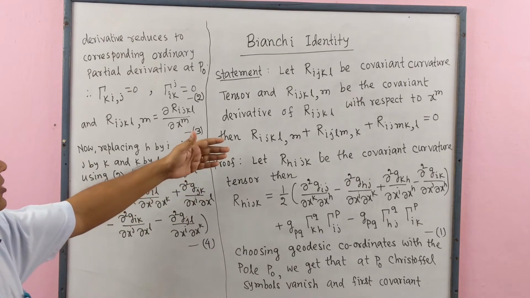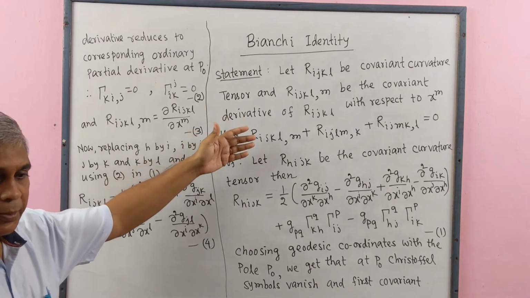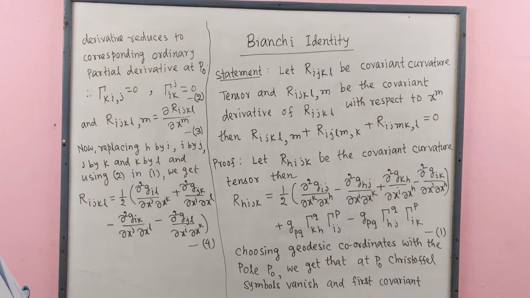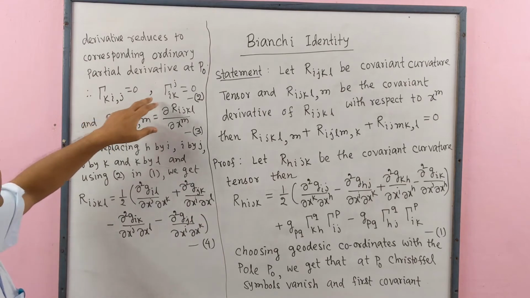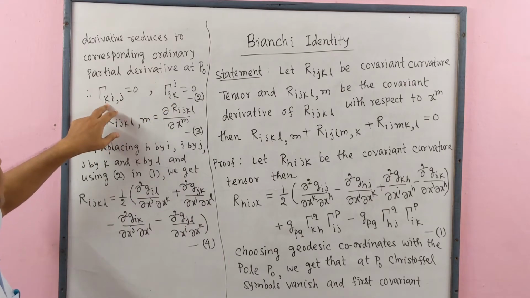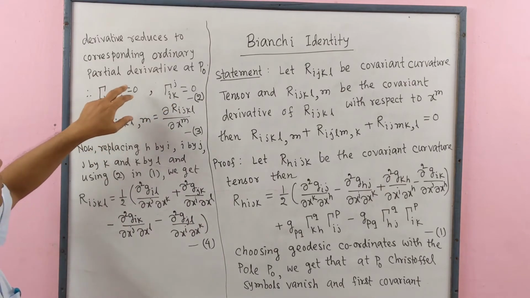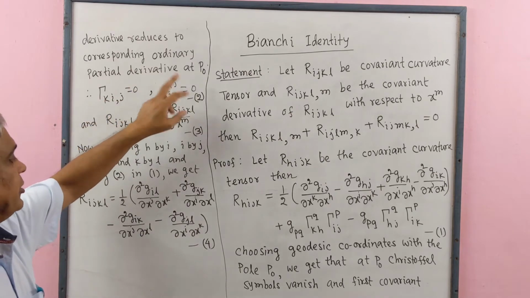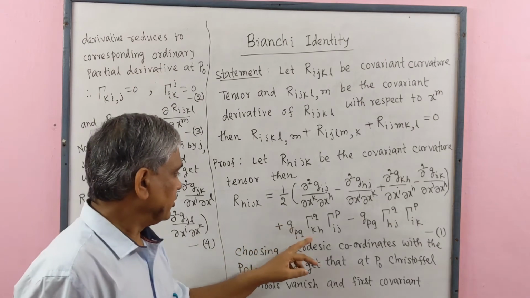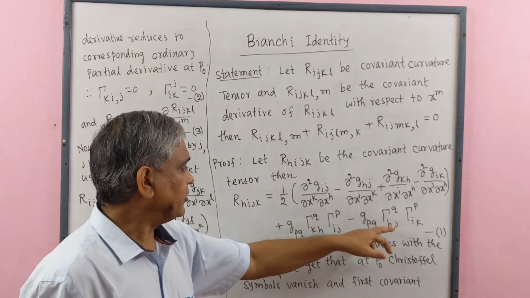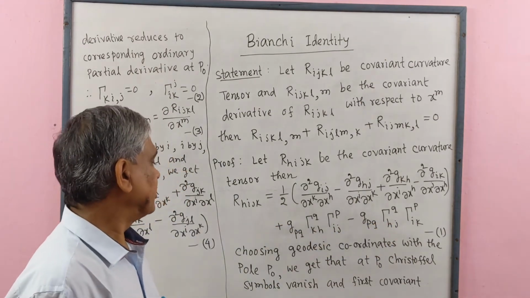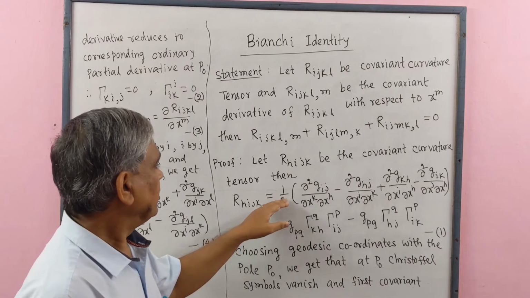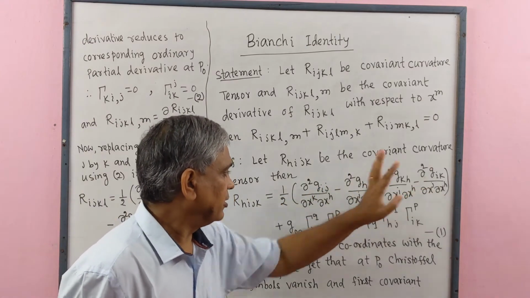Since we have already seen in the definition of geodesic coordinates that Christoffel symbols vanish. This is the Christoffel symbol of first kind. Vanish means equal to 0. Christoffel symbol of second kind will be 0. So this part and this part will vanish. Only remains this part.